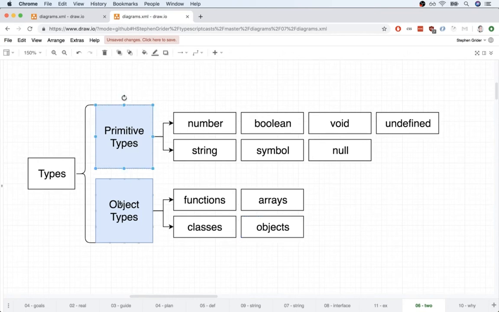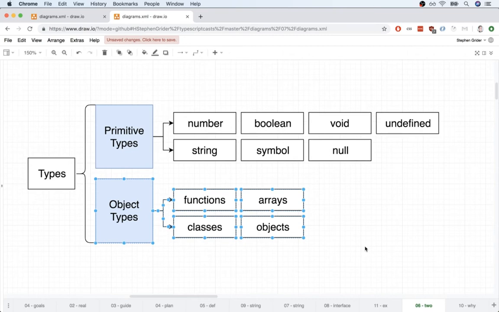Now, why is there the divide here? Why are there two categories, one called primitive types and one called object types? Well, the true answer to this we won't quite see until later on, but just as a quick preview, we say that there's a separate category called object types essentially because you and I can write some code that will trick TypeScript into believing that one value is a different type.